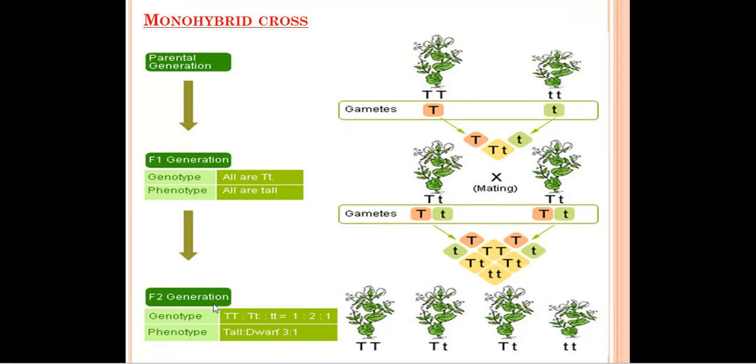So this was all about monohybrid cross. In monohybrid cross, only one pair of contrasting characters was taken into consideration and the cross was done between them. For example, a cross is done between a tall plant and a dwarf plant. In the F1 generation, all the plants will be of tall height, but in the F2 generation, 3 plants will be of tall height and 1 plant is of short height.